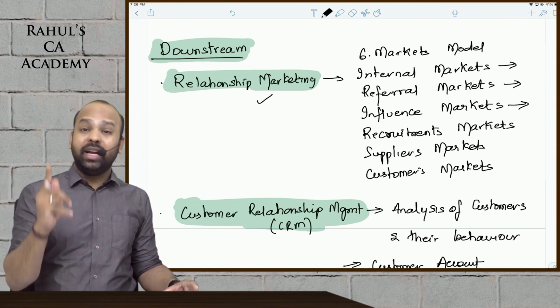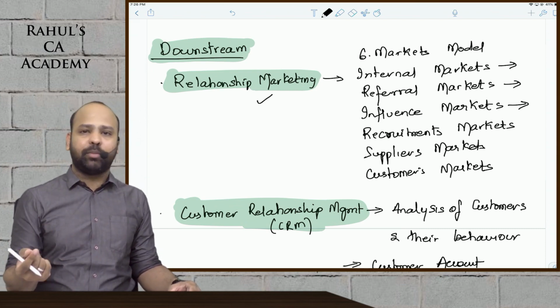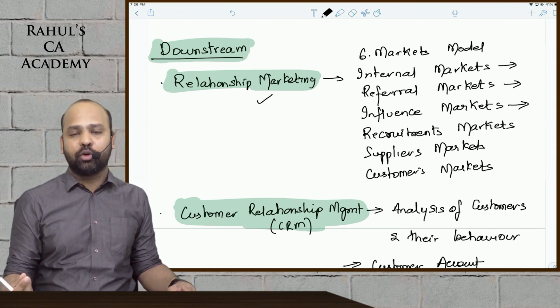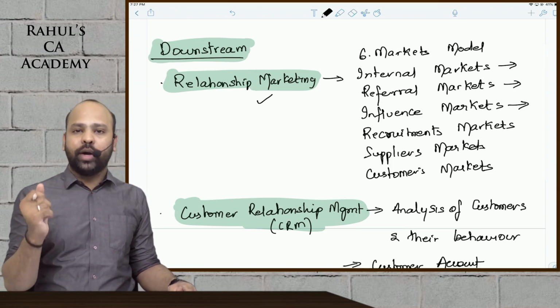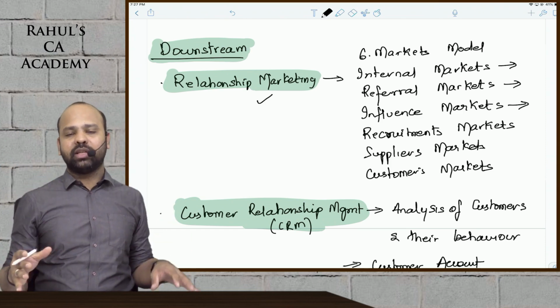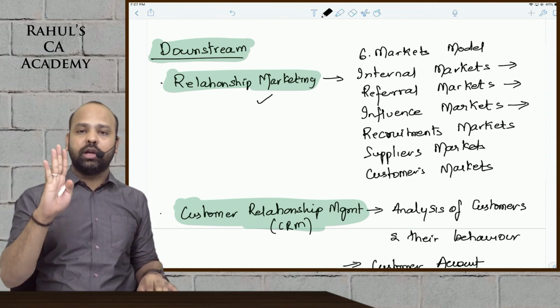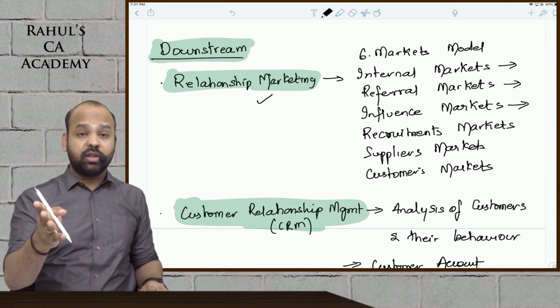Influence market, internal market, kya beta, within the organization, like how Dell promotes their products, beta. If an employee is purchasing the product, they will give a 30% discount, 20% discount. Apple toh free mein deta hai. The minute you join Apple, guys, they will give you an iPad, a MacBook, and an iPhone free, guys. That is the first welcome gift that they give you.